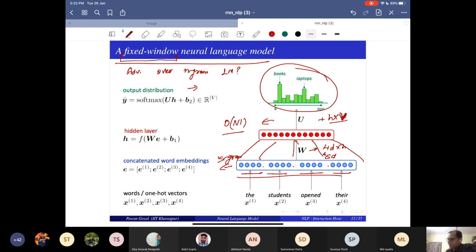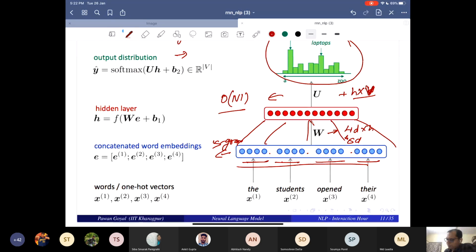For example, let's think about a sentence. Say, Sachin Tendulkar will, and we have a blank. The next word is blank, and you want to predict it. What would you predict as the next word?